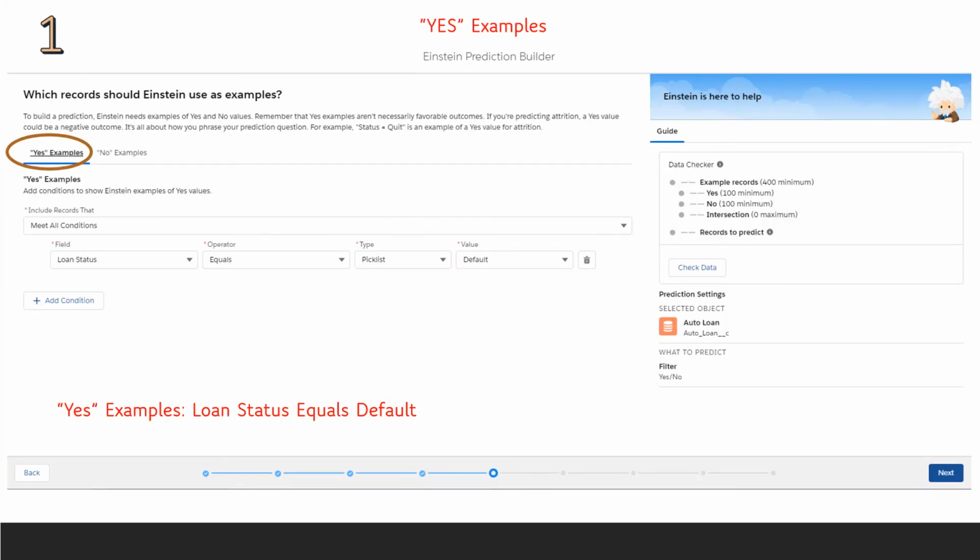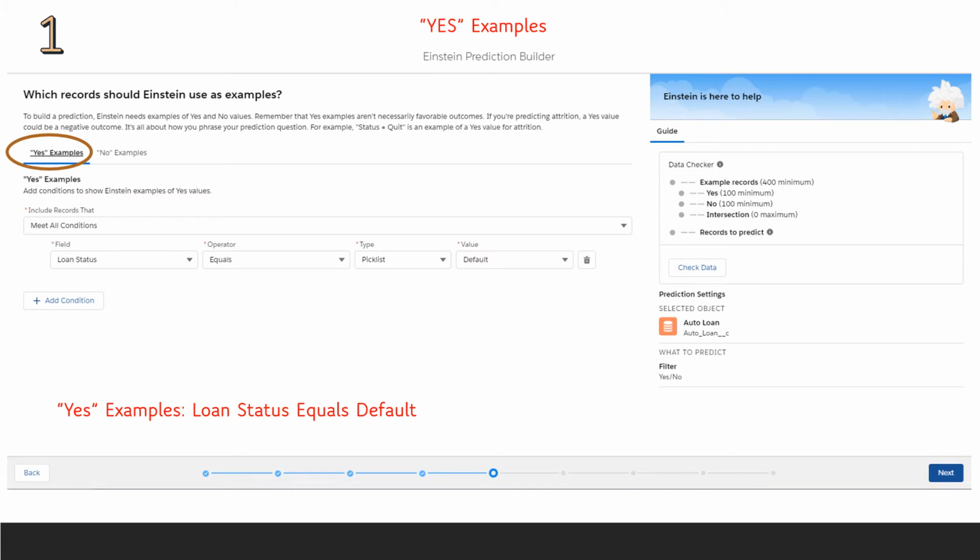So we're going to give Einstein some examples. We're going to give Einstein yes examples and no examples. So when the screen first comes up, it's going to be expecting the yes examples. And here's where we're going to tell Einstein about our training set for the yes examples. And so you'll see the two different tabs. Next, we'll do that for the no examples. So here, for the yes examples, this is really the behavior that we want to predict. So for us, we're going to enter the loan status for the field, equals for the operator, pick list for the type, and default for the value.